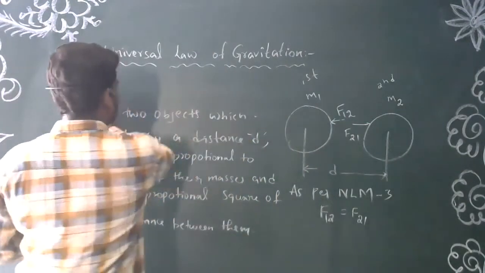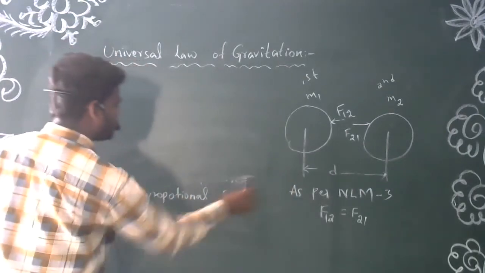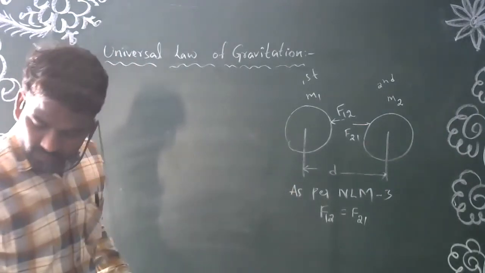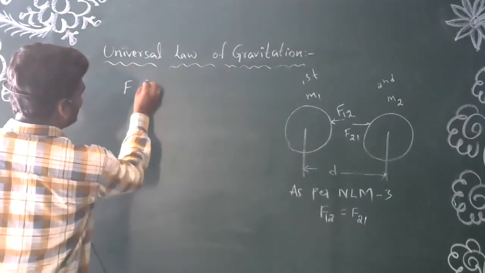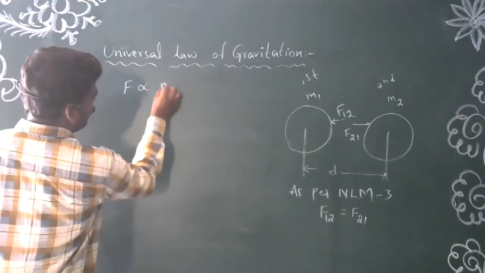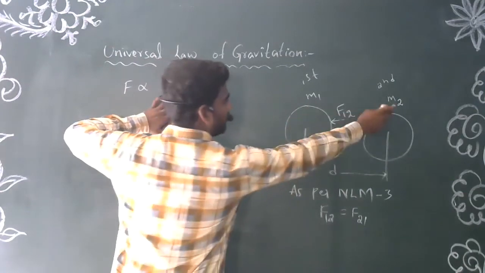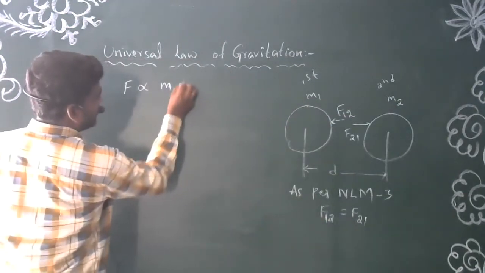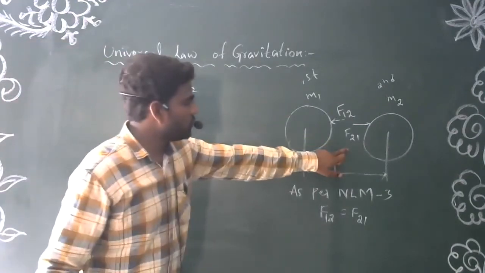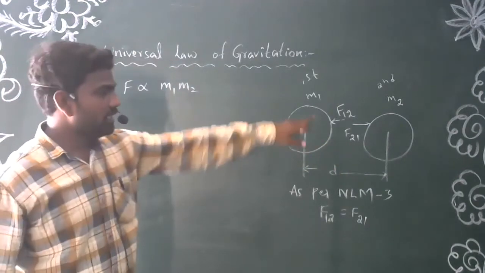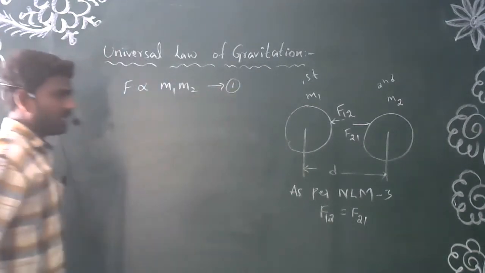From the first condition, the force existing between these two objects is directly proportional to the product of their masses. The mass of the first body is m1 and the mass of the second body is m2, and their product is m1 into m2. So I am taking this as the first condition.